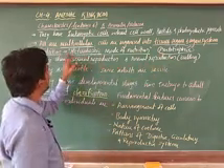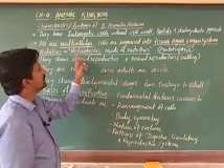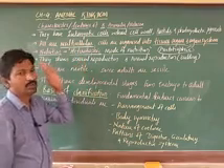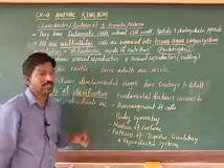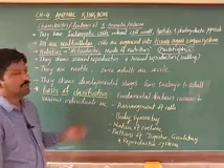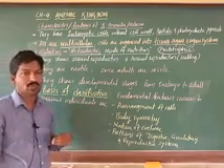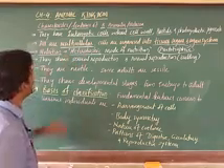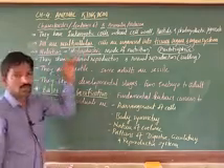Animals depend on plants, hence we call it the heterotrophic mode of nutrition. Nutrition means nourishment, and here nourishment depends on others. We are getting food from another source, so that is called the heterotrophic mode of nutrition. Understood? All animals show the heterotrophic mode of nutrition.